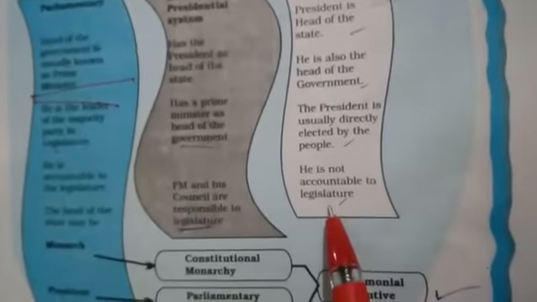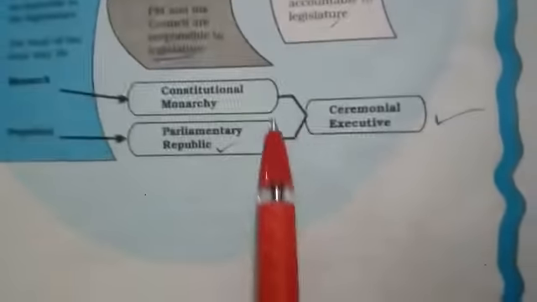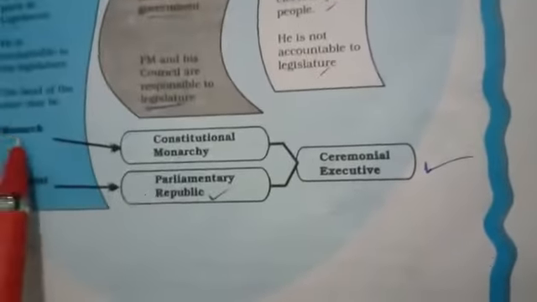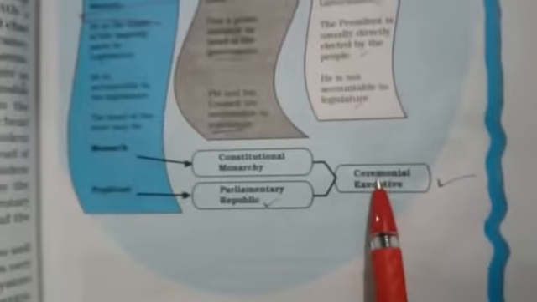Questions are asked, and he answers them. Basically the opposition parties are answered. And in monarchism, like England, the Dutch Queen, and Nepal, they are the ceremonial executive. Ceremonial executive. So this was the types of executive.